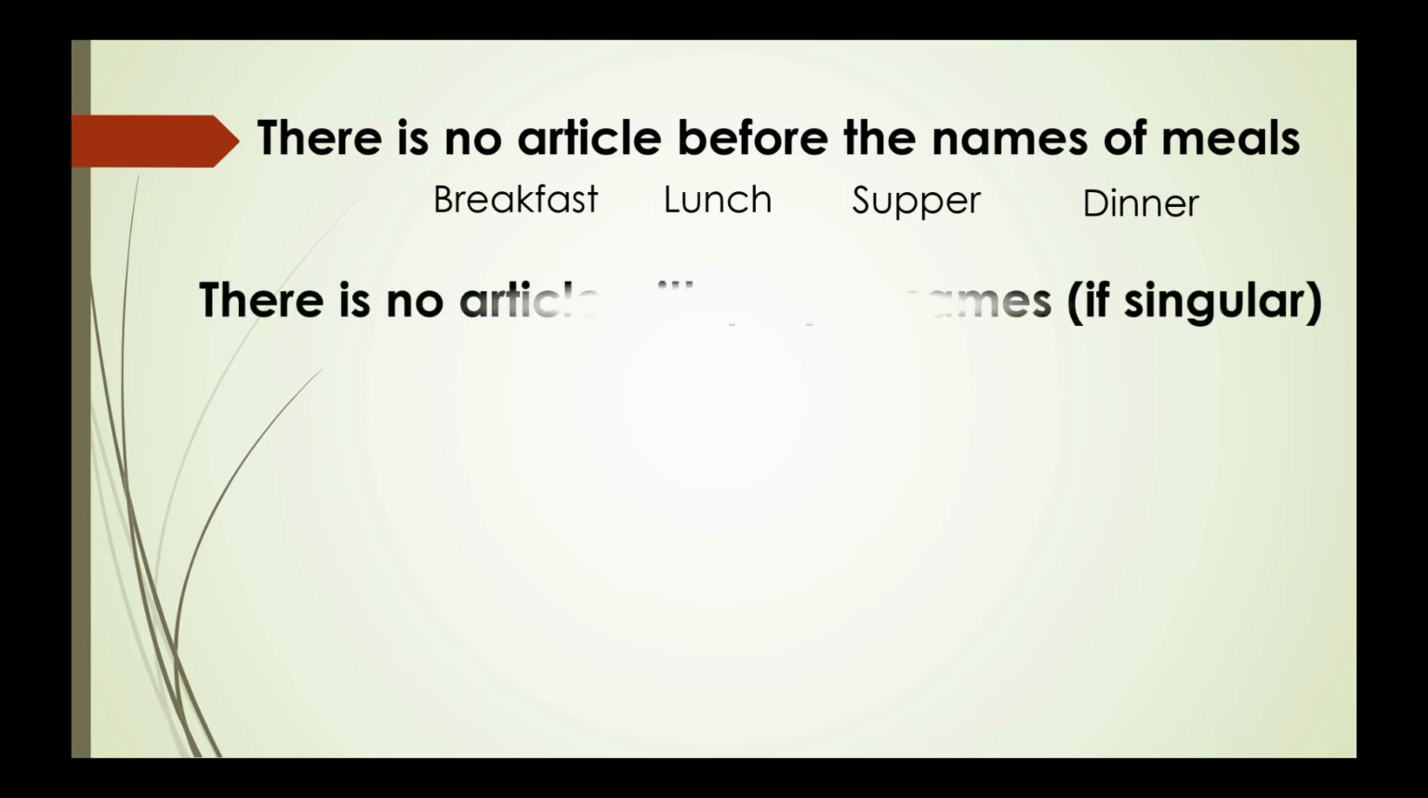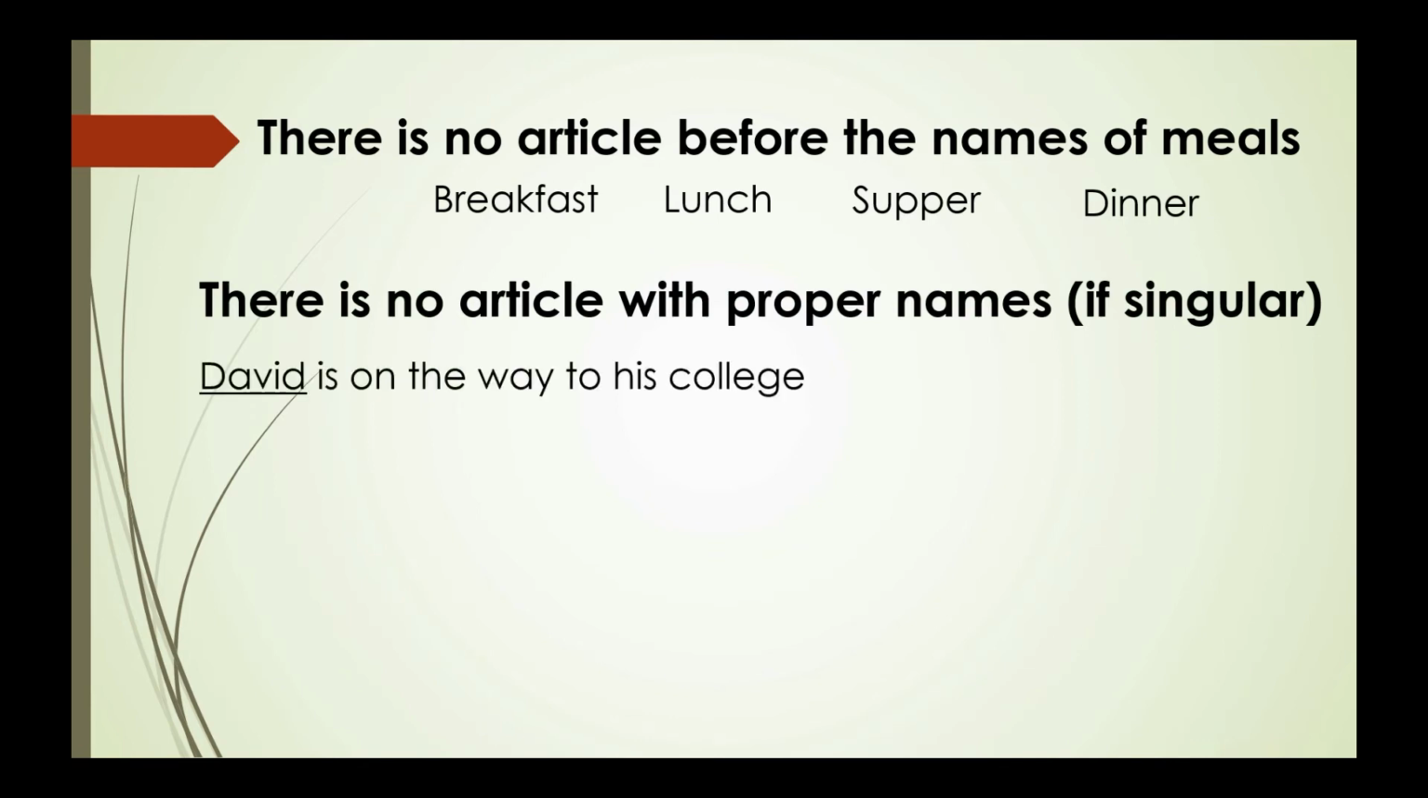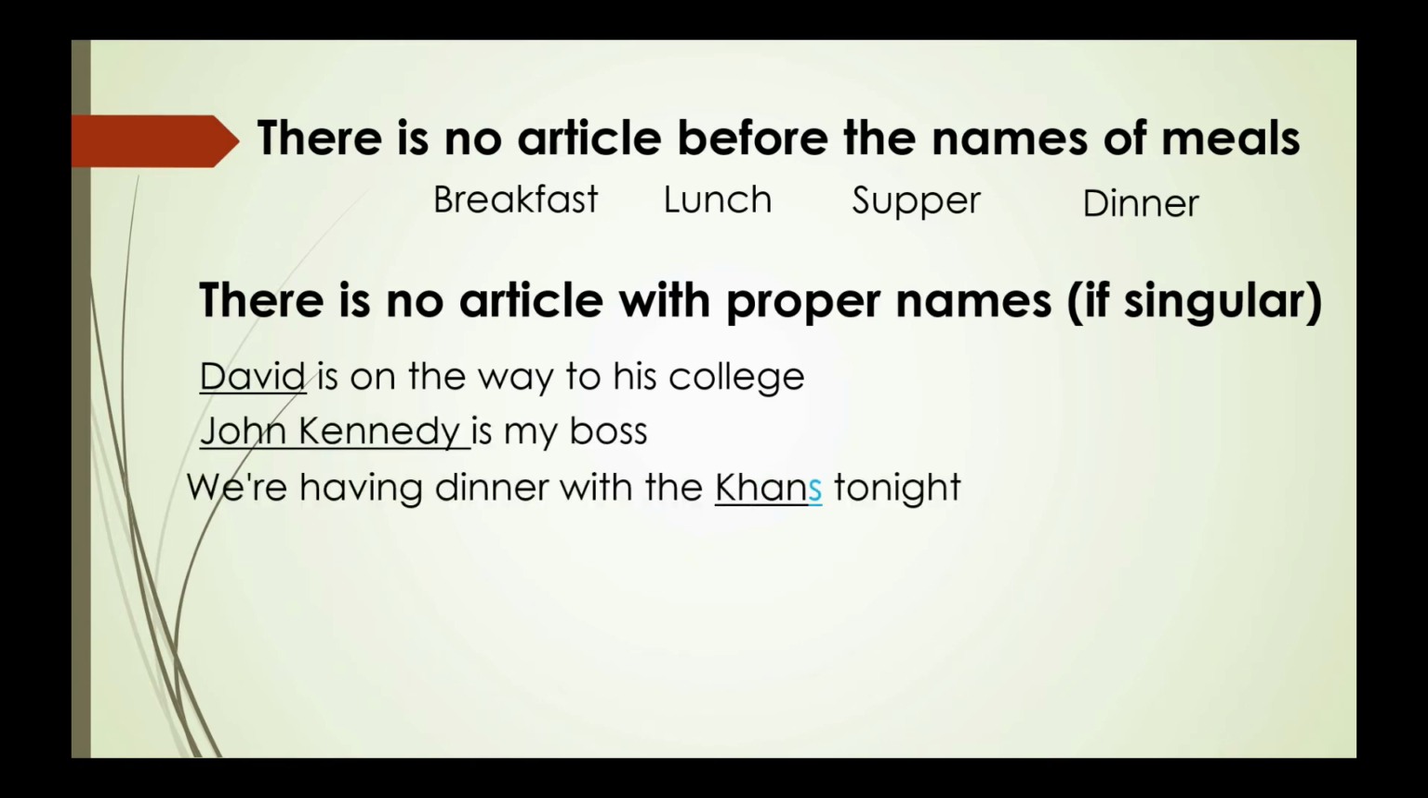There is no article with proper names if they are singular. Example, David is on the way to his college. John Kennedy is my boss. We are having dinner with the Hans tonight. In the first two sentences, the proper nouns David and John Kennedy are singular, so no article is used before them. Whereas in the third example, we are having dinner with the Hans family. Here the noun Hans represents the complete family, the whole family. So the article the is used before Hans.